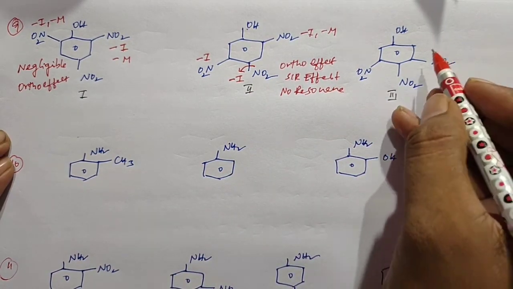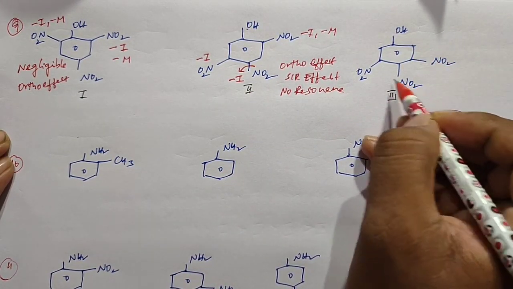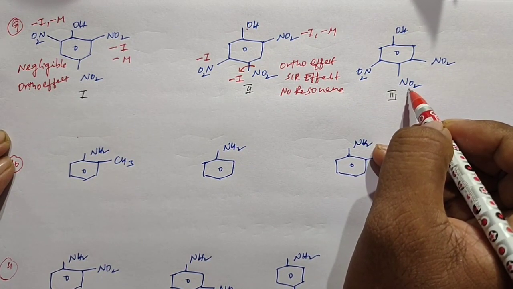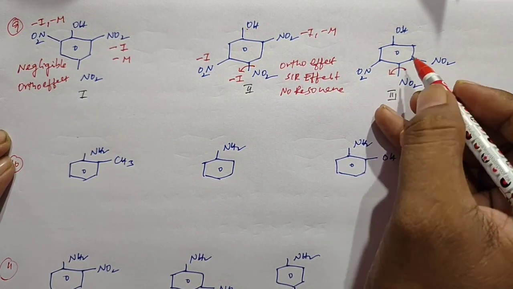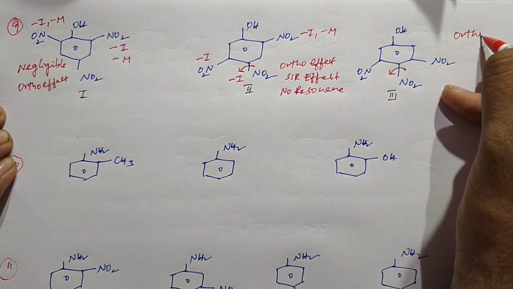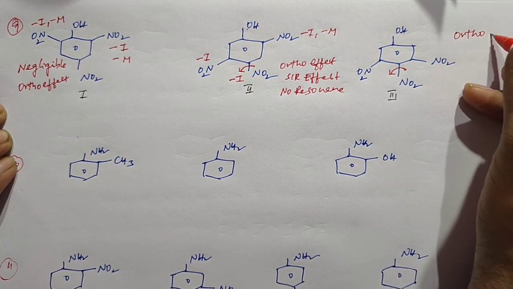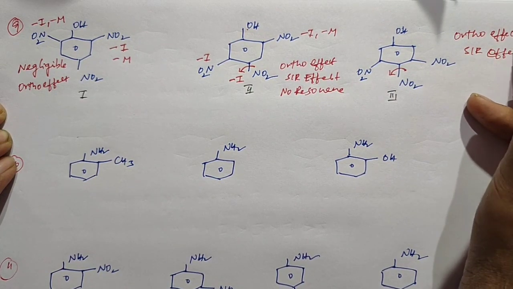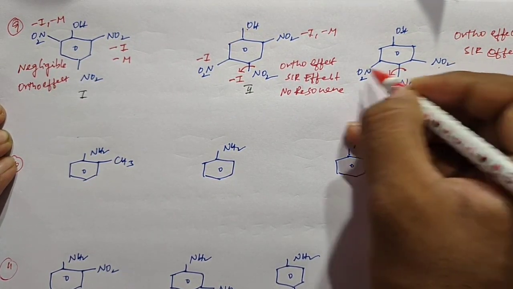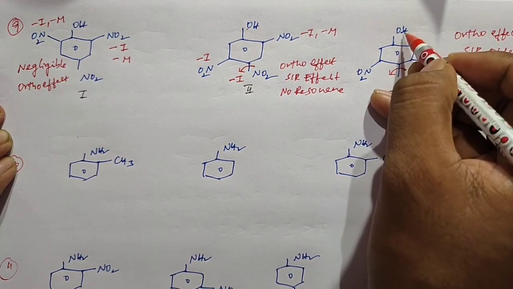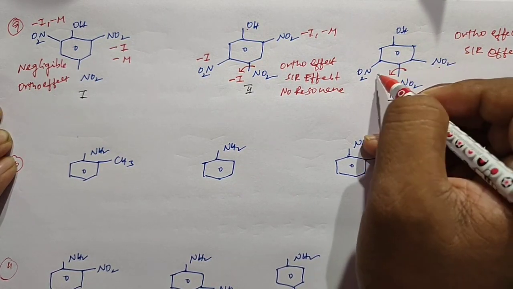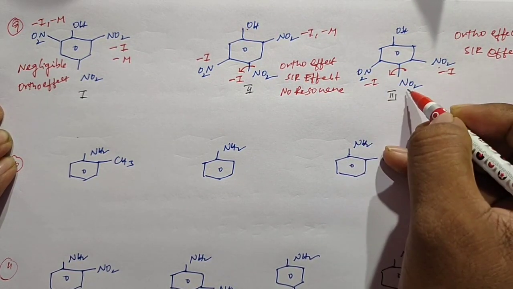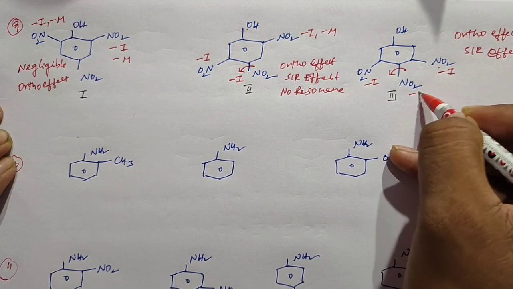When you go for the third structure, here due to ortho effect of this NO2 group, it is passing out of plane. So here the ortho effect is there only for this NO2 group. Ortho effect, I mean that is a SIR effect. So out of the plane is possible, and these NO2 groups are present at the meta position of OH. If you check the position of NO2 groups from OH, these are the meta positions. They can show only the minus I effect, and due to being out of plane, this NO2 group also shows only the minus I effect.